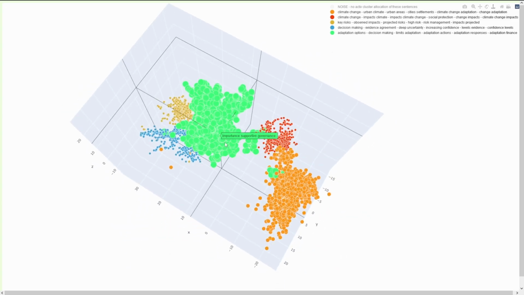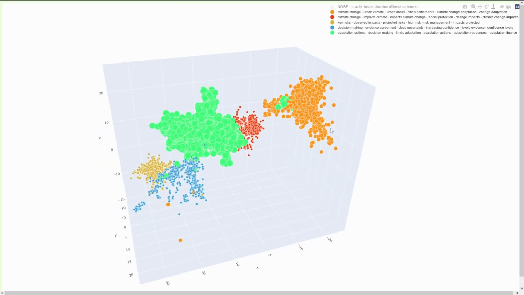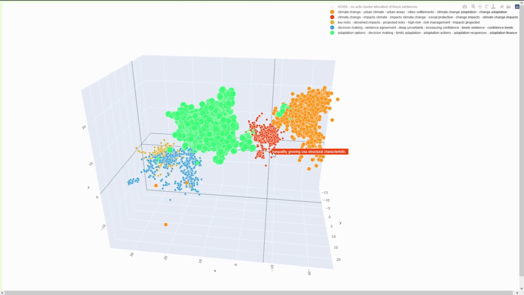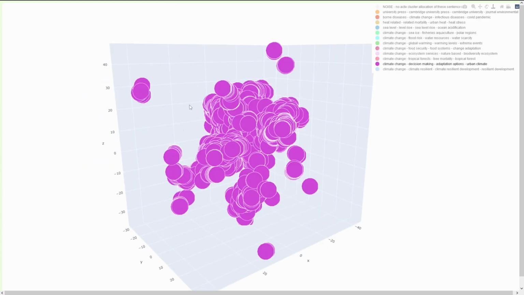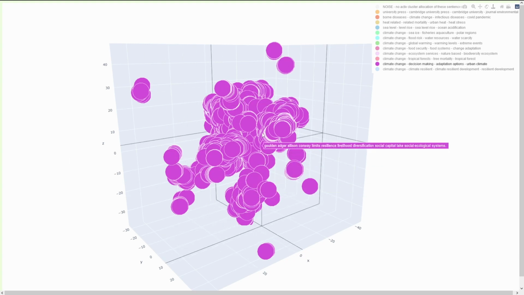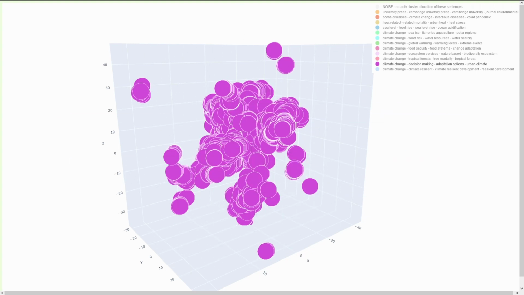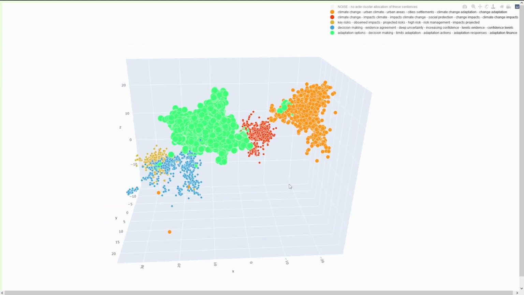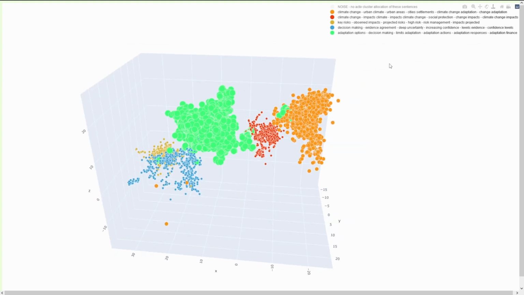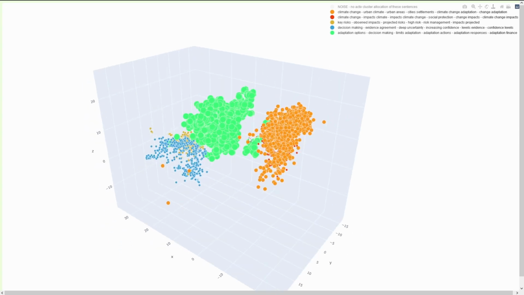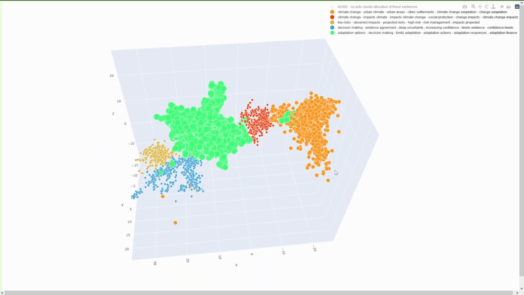But you see that there is a higher dimensional bridge, if you want. And also you see that there is a connection to the red cluster, as you would suppose, because here we got this in our mega cluster structure of the top 10 mega clusters as one cluster. And here you have them. So let's go through them step by step. The first one, in orange on the right side, is urban climate, urban areas, cities, settlement, adaptation, change of adaptation for cities.